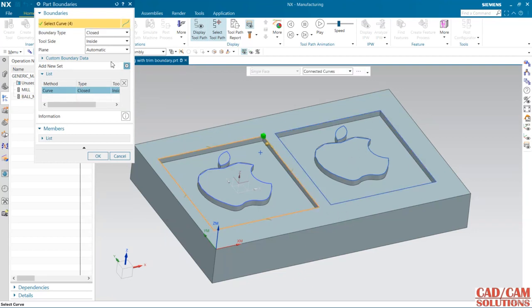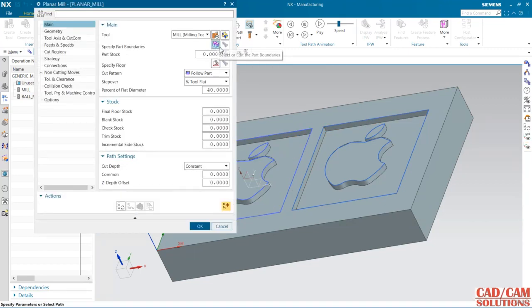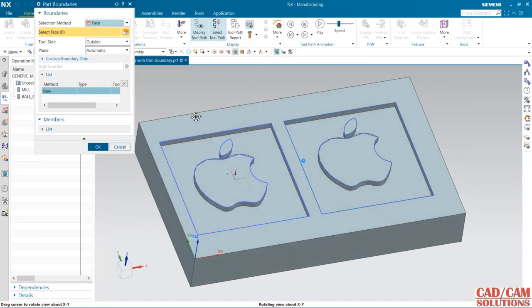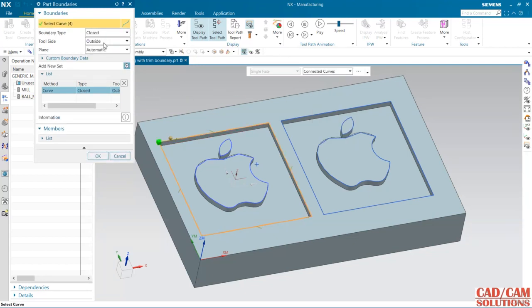Click cancel. If I select this, it is coming inside this, so just cancel it. Again I'm doing this, select the curve, and first I'm using this connected curve, tool side is inside. Add.